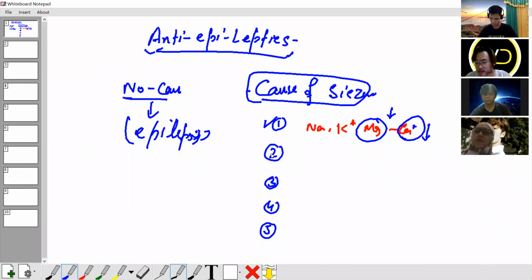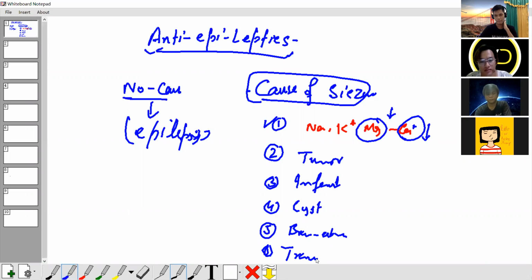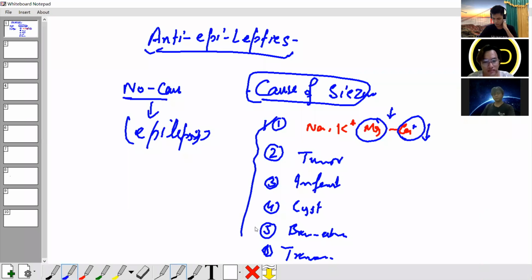Any other cause? Tumor inside the brain, infection, brain abscess, cyst, trauma. Okay, so these are the causes for seizure.